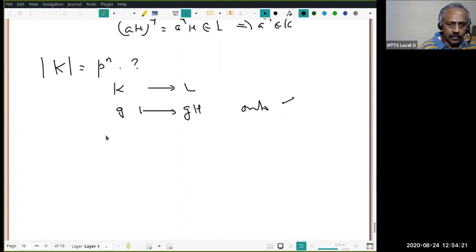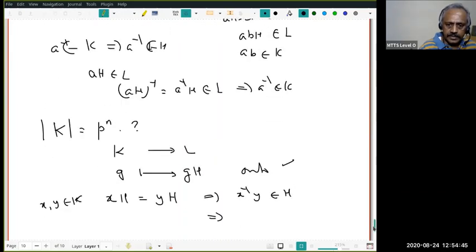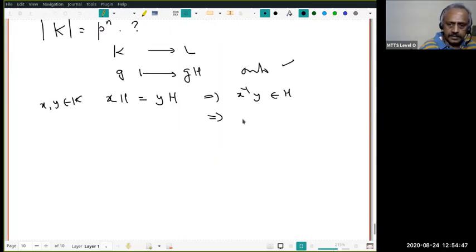Now I claim it's 1-1. Suppose xH equals yH, where x and y are in K. What does that mean? That means x inverse y is in H. Are you following?